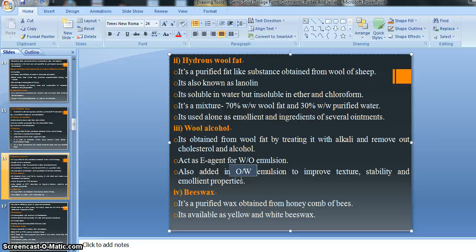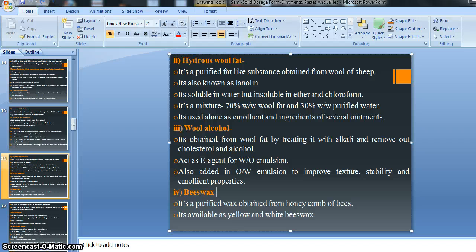And wool alcohol also gives emollient properties if we incorporate it into an O/W kind of emulsion, right. So this is the information regarding wool fat, right. And you know that wool fat is also an example of an absorption base, and it has the ability to absorb a large amount of water, right. So you should remember this carefully, right.